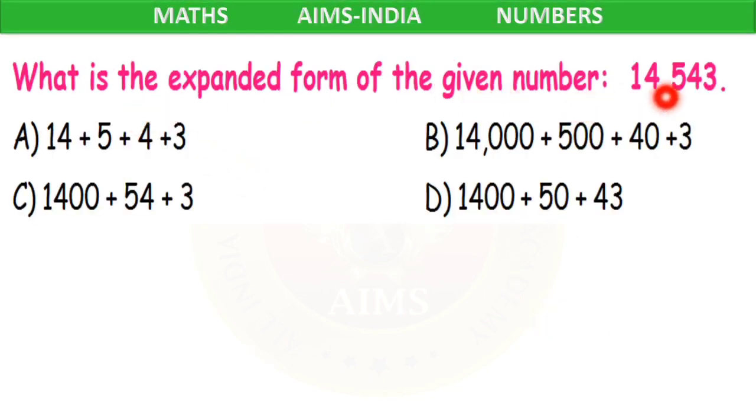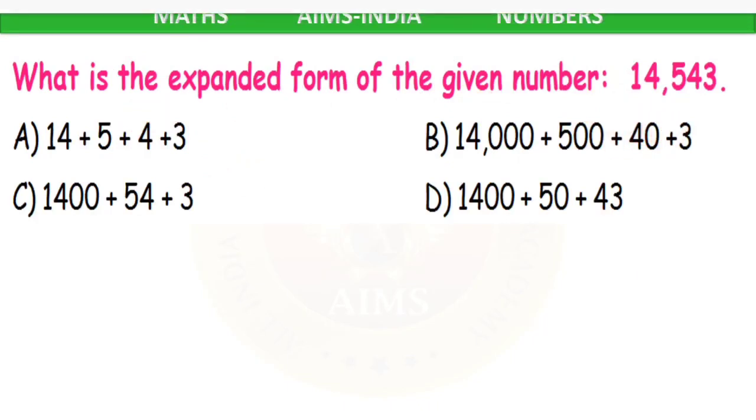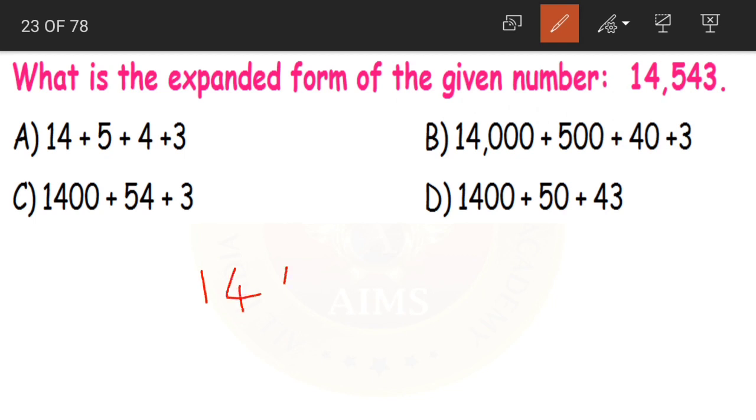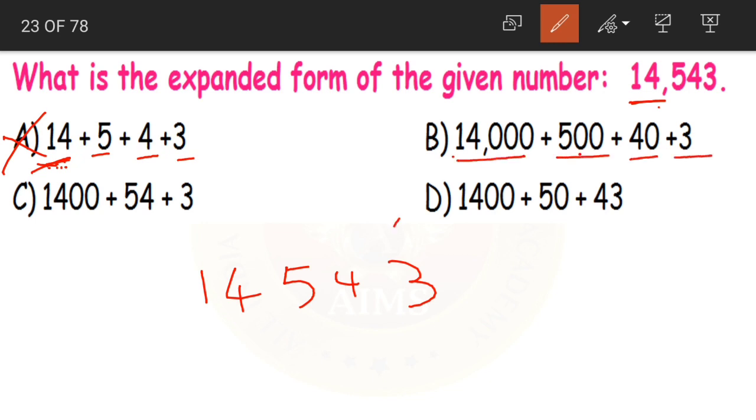Next, what is the expanded form of the given number? 14,543. Yes, children. If you look at option A, 14 plus 5 plus 4 plus 3. Now 14 here is read as 14,000, but here it is only 14. So option A is wrong. Coming to option B, 14,000 plus 500 plus 40 plus 3. 3 is in 1's place, 4 is in 10's place, 5 is in 100's place, and 14 is in the thousands period.